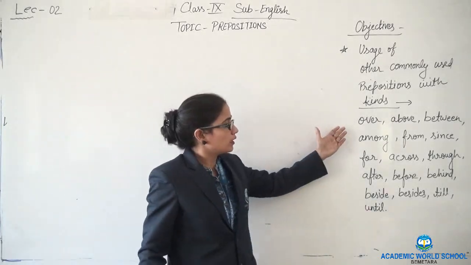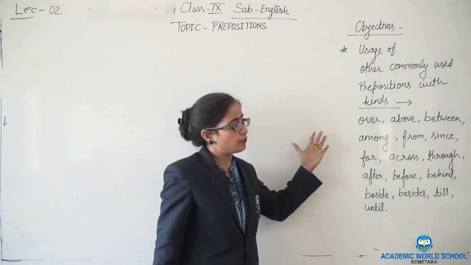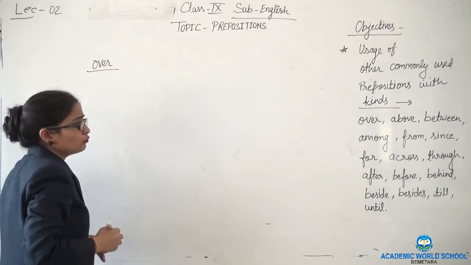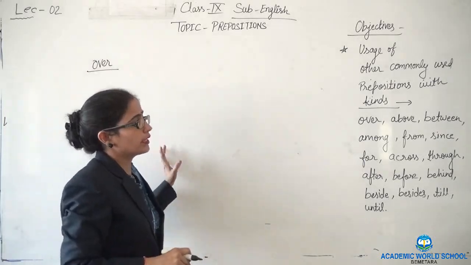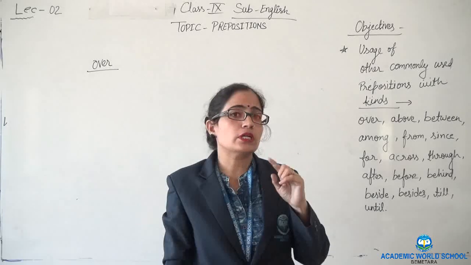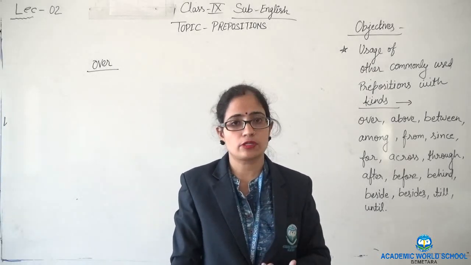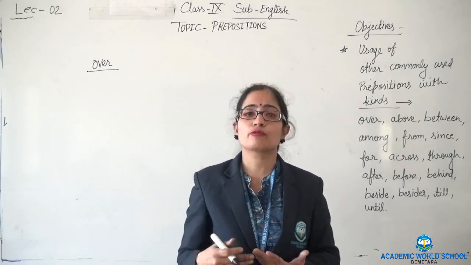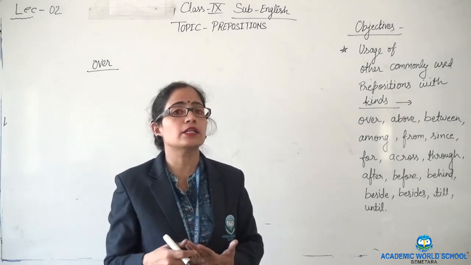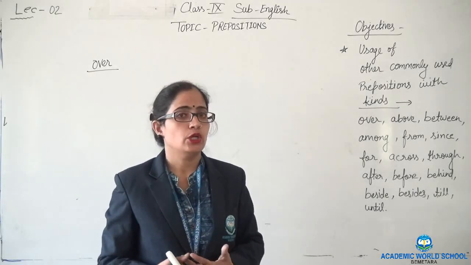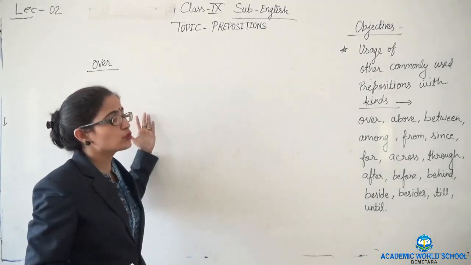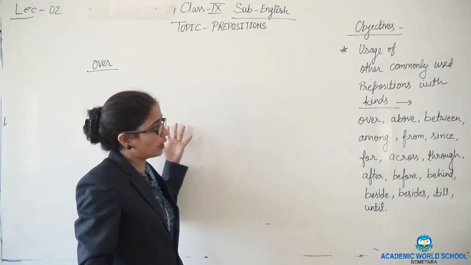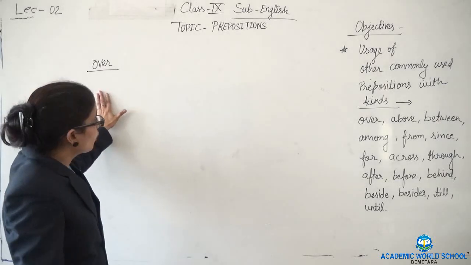So let's see the examples of these prepositions. First of all, we will see the use of over. What is the use of over? Before telling about this, we learned about the kinds also in the previous lecture. Kinds of preposition: preposition of time, place, direction, movement, manner, instrumentality and other things. So we will see with the use of these prepositions what kind of aspect these prepositions are showing. So use of over.